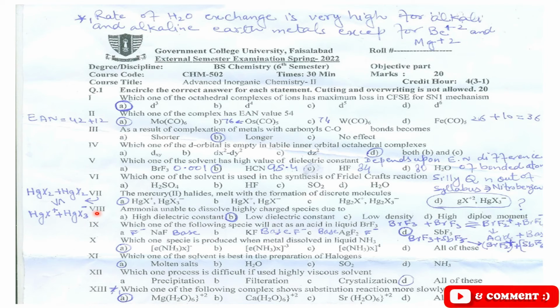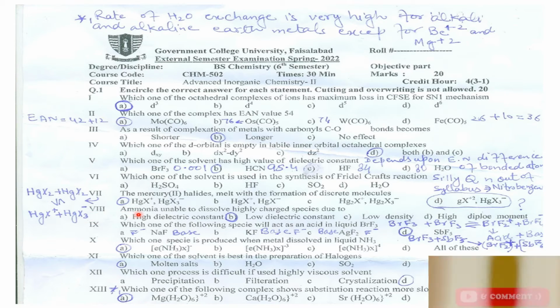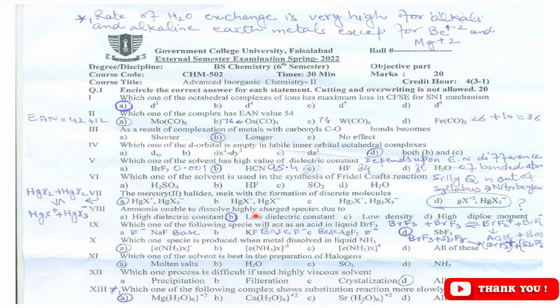Then we have MCQ number 8. Ammonia is unable to dissolve highly charged species due to, the correct option is, low dielectric constant.